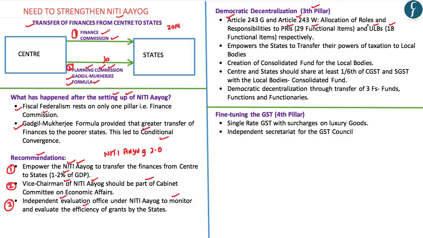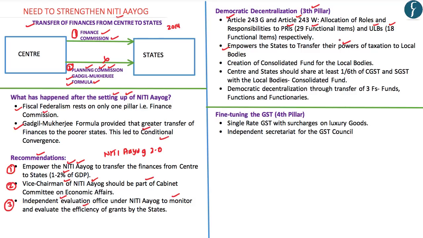So the 73rd and 74th Amendment Act provides that the state governments may transfer some of their roles and responsibilities to the local bodies in India. And in order to fulfill their roles and responsibilities, both these Constitutional Amendment Acts provide that the state governments may transfer their powers of taxation to the local bodies. So in this regard, if you look at some of the states such as Kerala and Karnataka, these states have transferred the power of imposition of the property taxes as well as the professional tax to the local bodies.